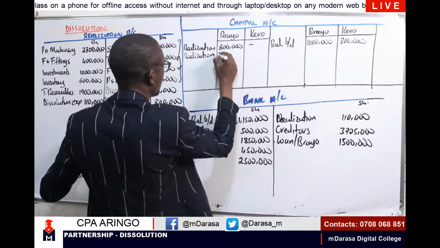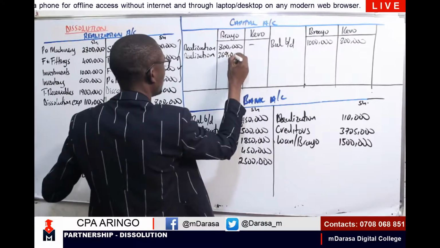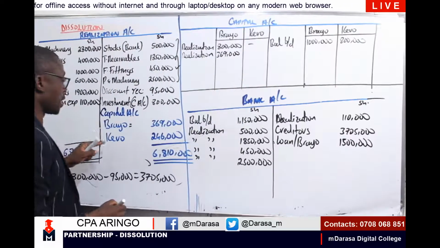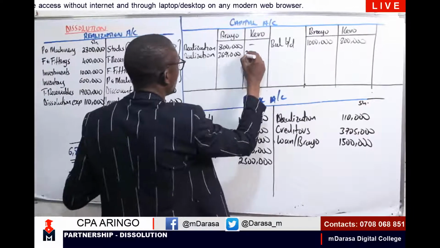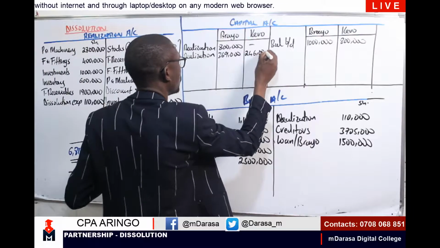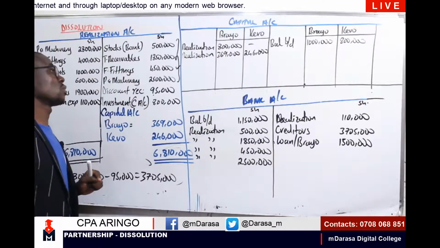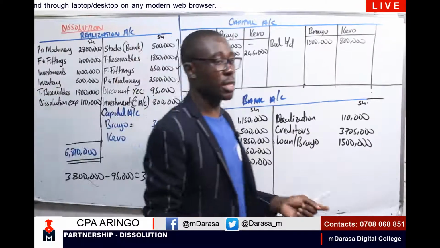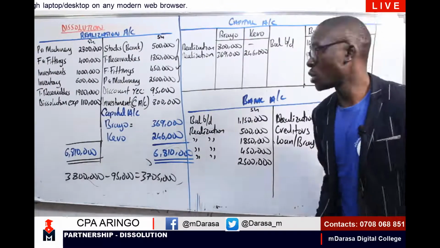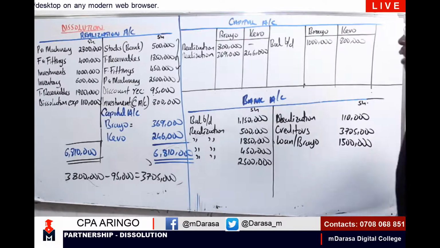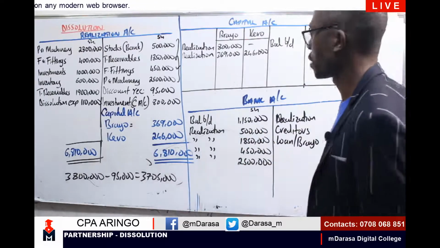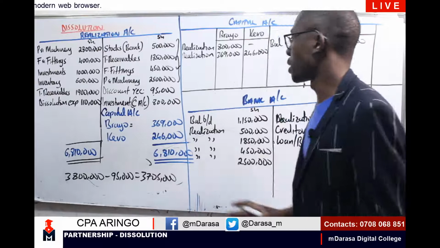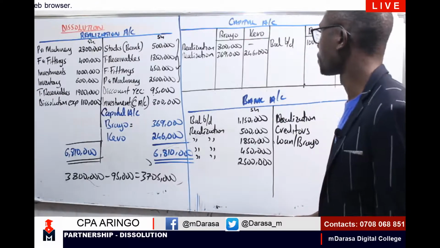Brayo had 369,000, whereas Kevo had 246,000. So I'm recording these transactions from our realization account. Is there any other account in our realization that affected us? So we've considered that case.